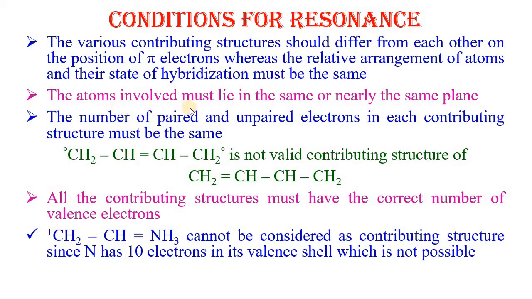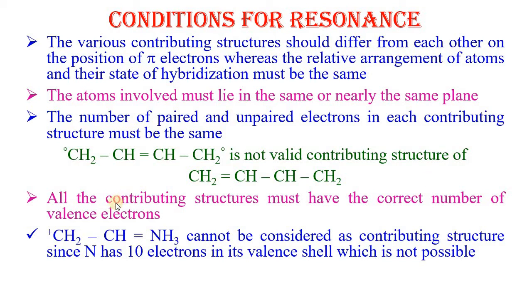The atoms involved must lie in the same plane. Next, the number of paired and unpaired electrons in each contributing structure must be the same. This structure is not a valid contributing structure of 1,3-butadiene.